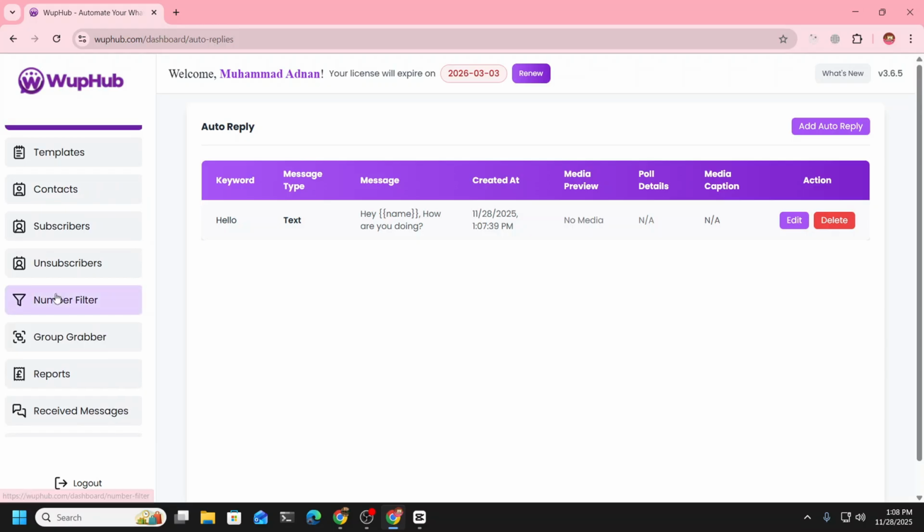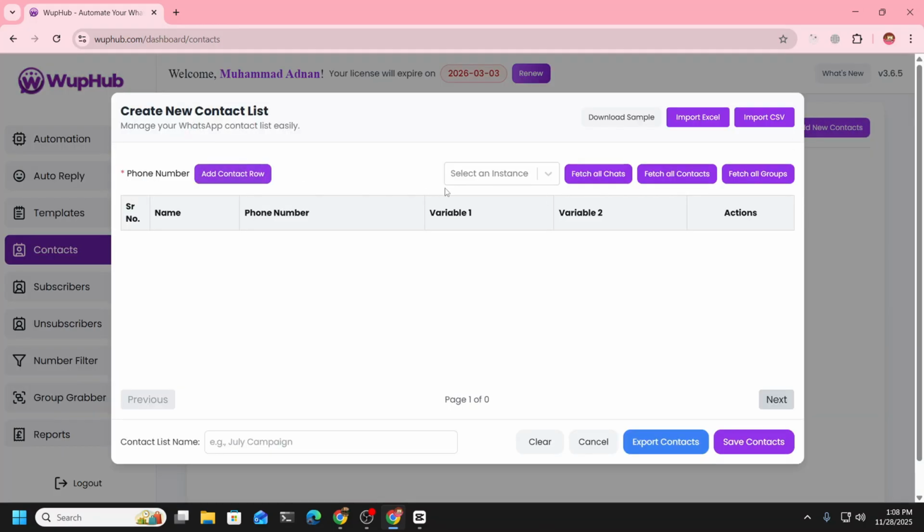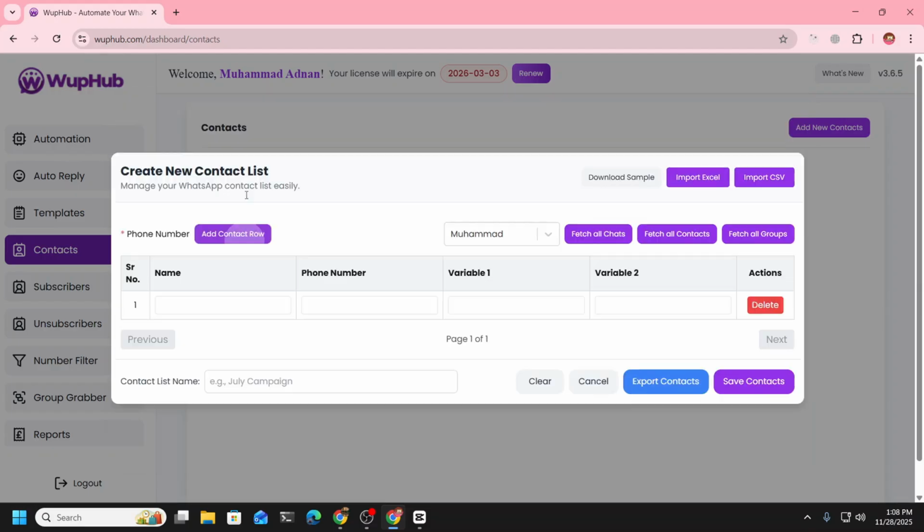Now the next thing is contacts. Here you can create a contact list. You can fetch your chats from this WhatsApp or any other that you want to select. You can fetch your contacts, fetch all groups, everything you can do, or you can import Excel or CSV.